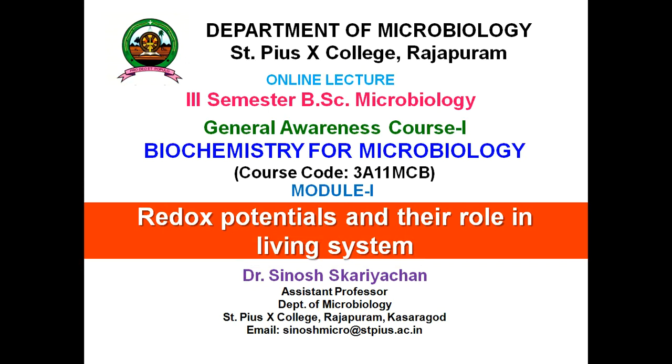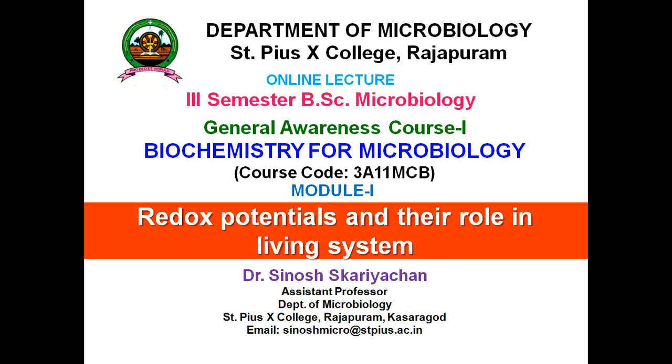The next topic in our syllabus is redox potential and its role in the living system. In the previous class we discussed that the major type of chemical reactions are redox reactions.